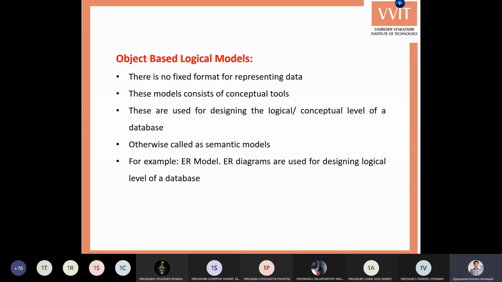Suppose you are trying to construct a building. Do you directly construct it, or first draw a rough sketch? Before constructing any building, everybody will first go to an architect, a design engineer.